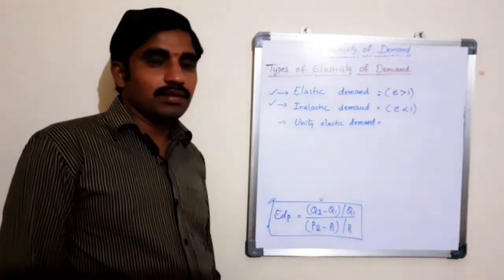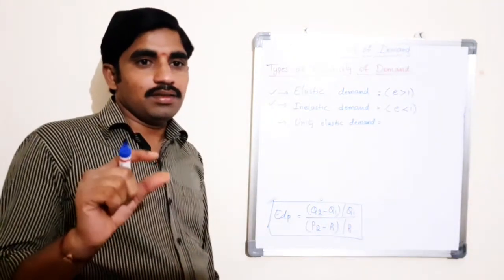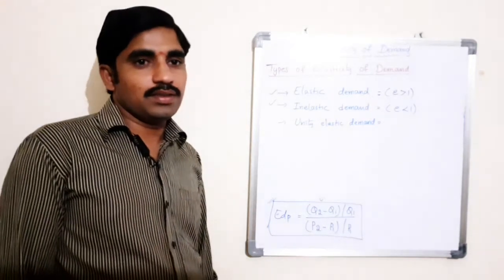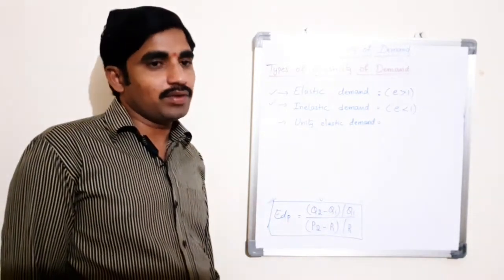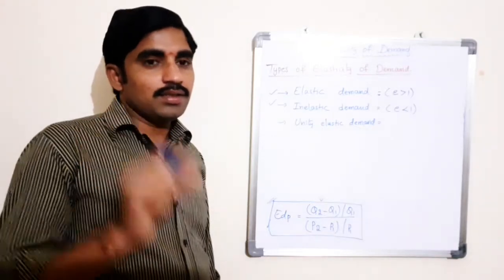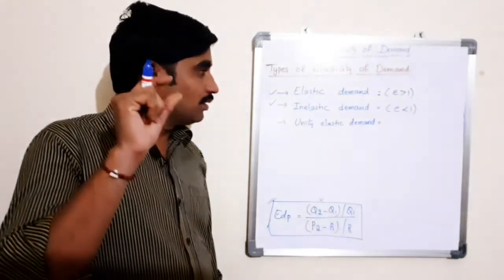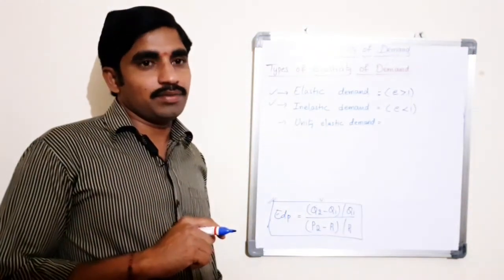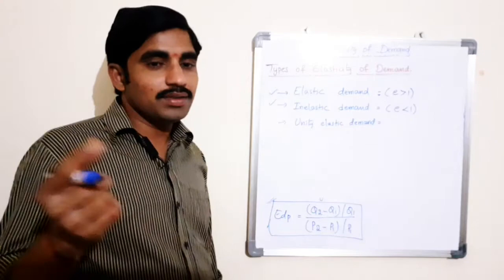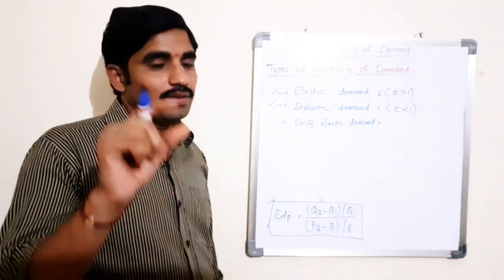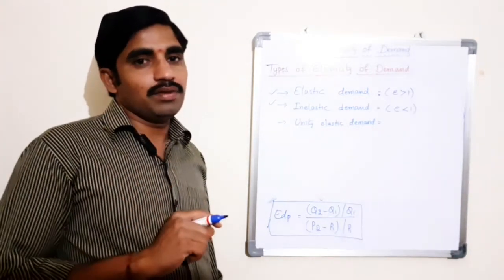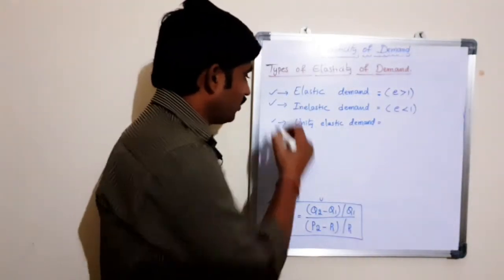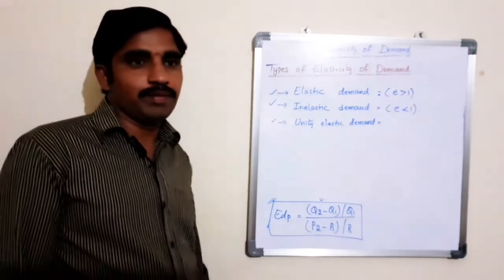It means that proportionate changes in the price of the product are more than proportionate changes in quantity demanded of a commodity. Even with more changes in prices of the product, there is very little change in quantity demanded, which is said to be inelastic demand.